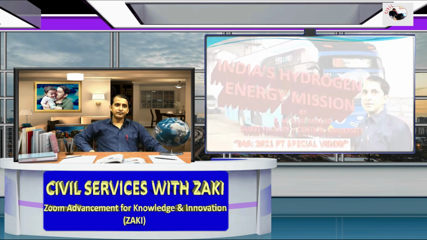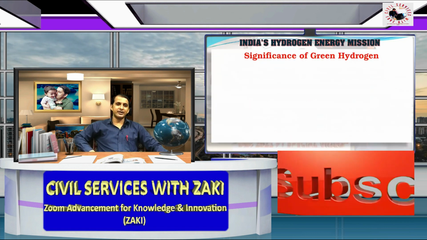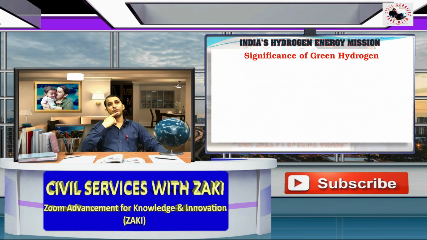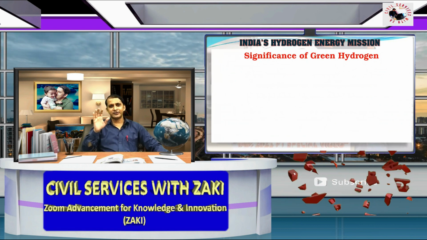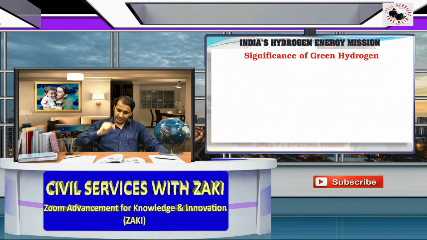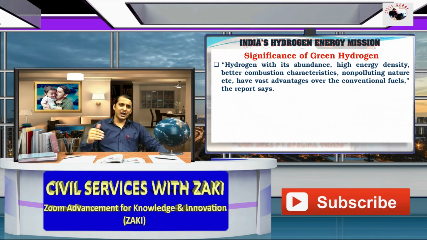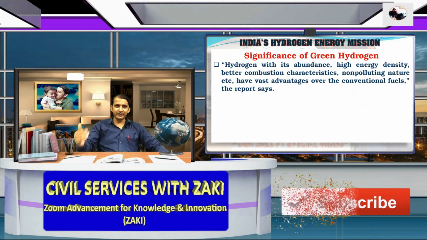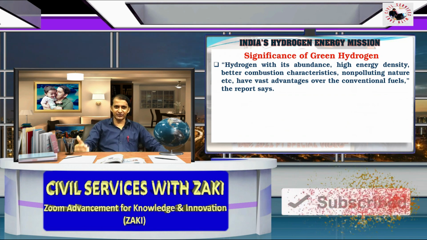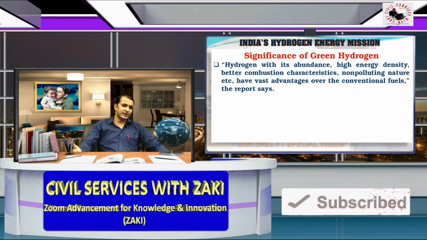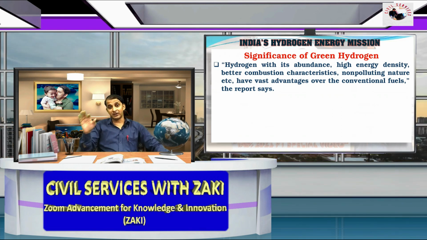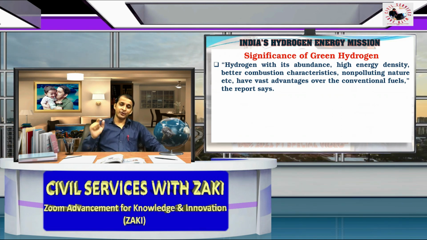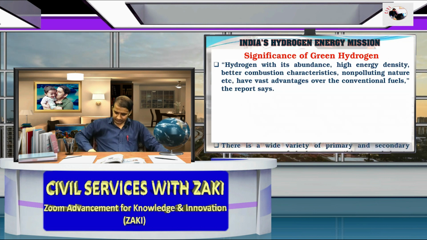So we move forward and see the significance of green hydrogen. What is the significance of green hydrogen? Hydrogen, with its abundance, high energy density, better combustion characteristics, non-polluting nature, etc., has a vast advantage over conventional fuel, according to this country report.